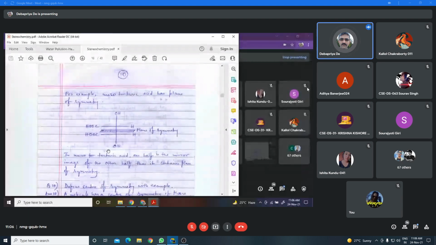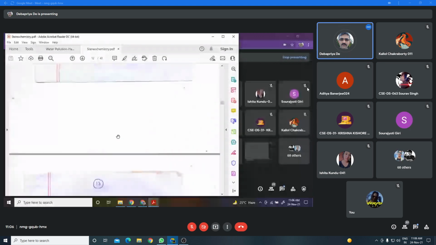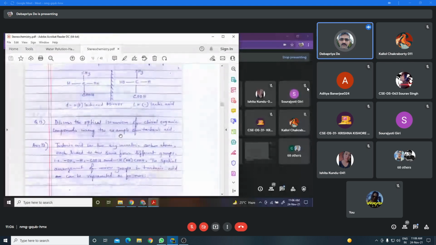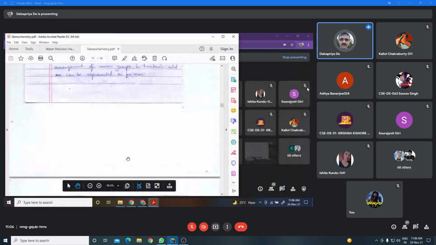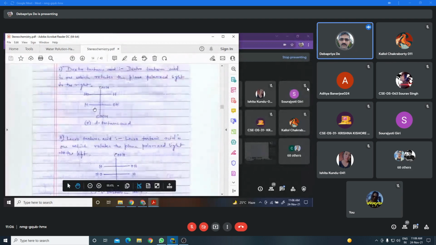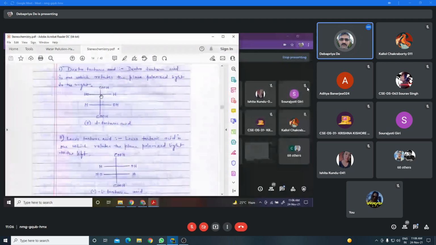Well, in tartaric acid, how many asymmetric carbons are present? That is, this is 1 carbon and this is 2 carbon. Right? So in tartaric acid, 2 asymmetric carbons are present. And those carbons are linked with 4 different groups. Suppose we consider this is the structure of tartaric acid, and you follow the mouse pointer. In this tartaric acid, this is 1 asymmetric carbon and this is another asymmetric carbon.